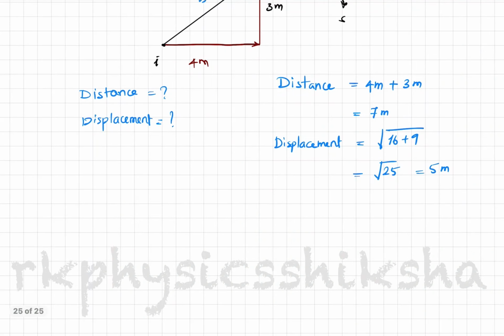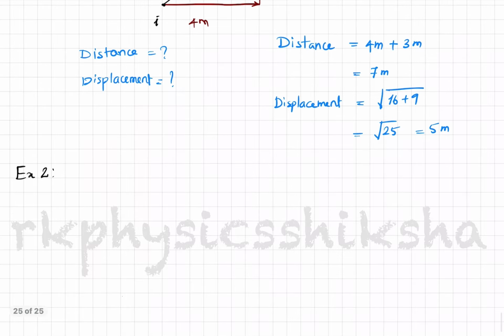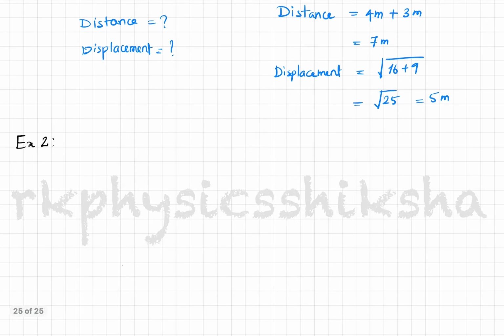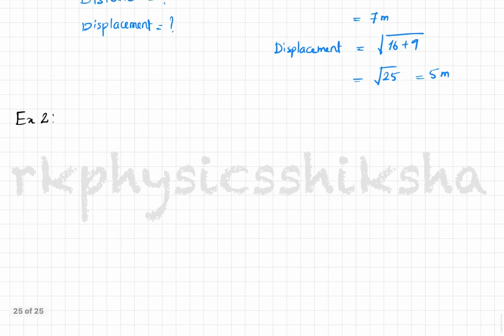And coming to another example. Let's take an example where we can have displacement to be 0. So assume that you're throwing an object from the ground, and it goes up to a certain height h. It travels to a certain height h, and it comes back again. It goes up and it comes back again along the same path.